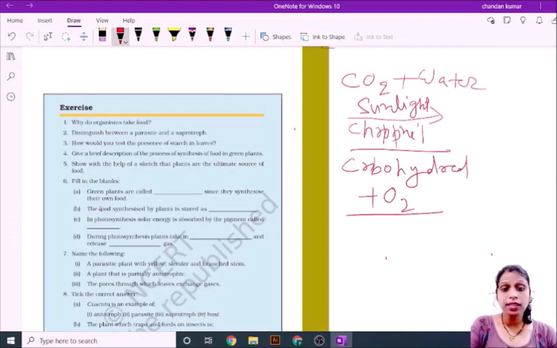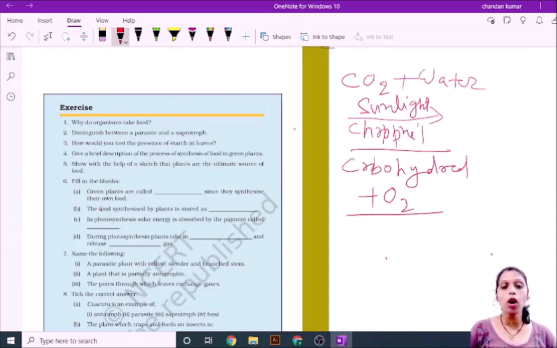So plants are the ultimate source of food. Some animals eat plants directly, and some animals eat animals that eat plants. So they depend directly or indirectly on plants. You can go and make a sketch according to that.